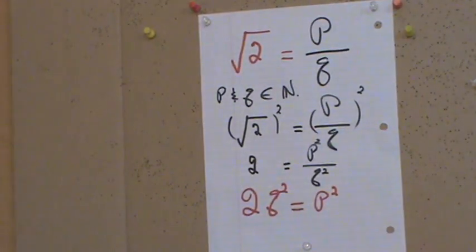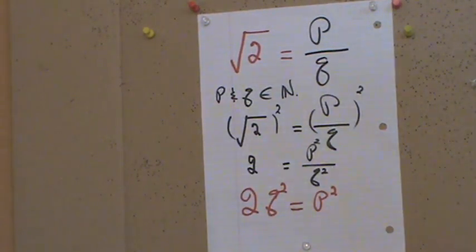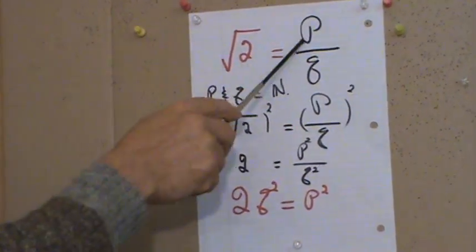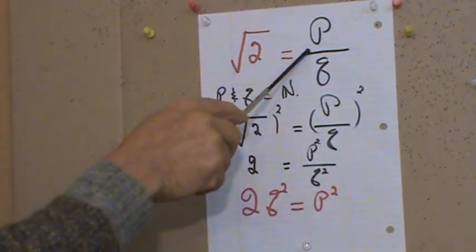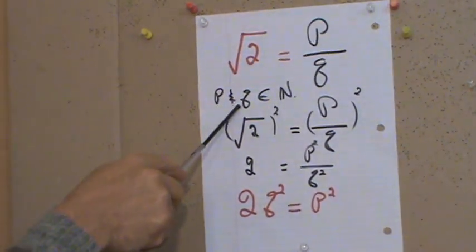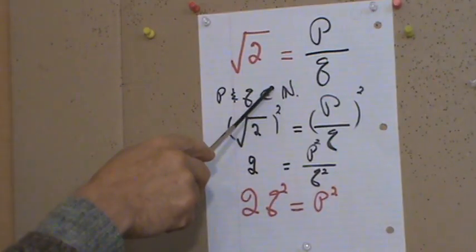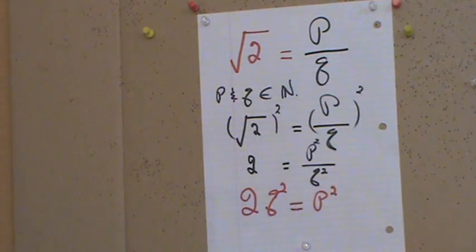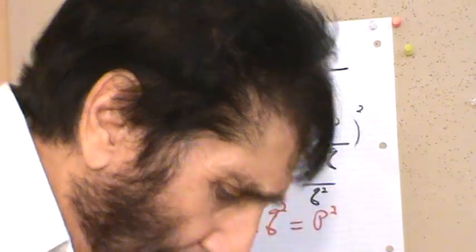Okay. Now here, our assumption is that the square root of 2 can be represented as a ratio p over q, where p and q are natural numbers. This notation means belonging to the natural numbers, and N stands for natural numbers: 1, 2, 3, 4, 5, 6, and so on. So the rest of it is just simple algebra.